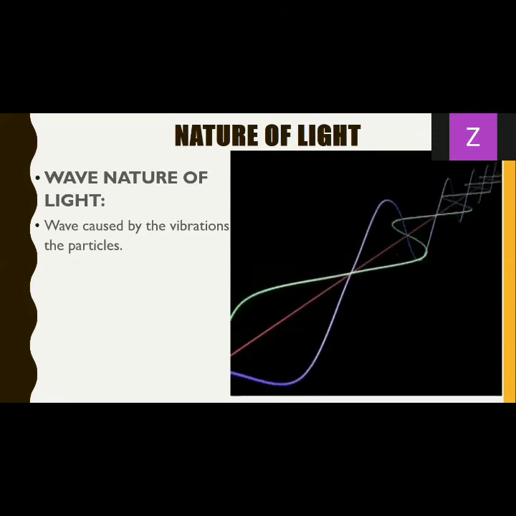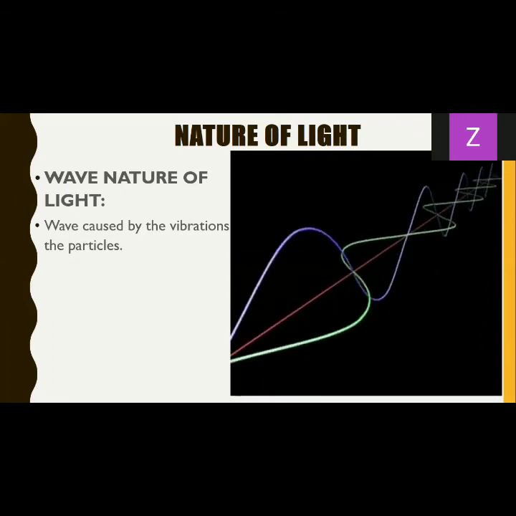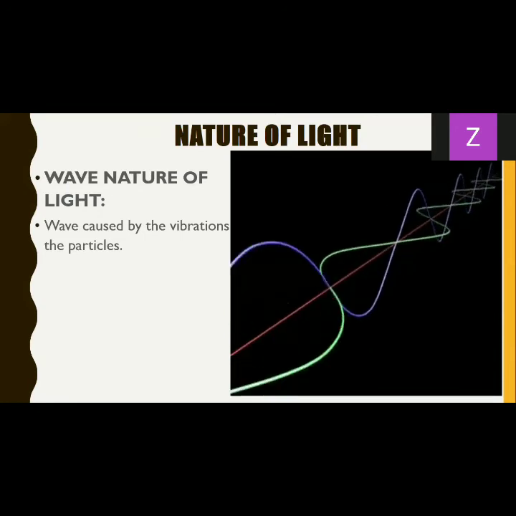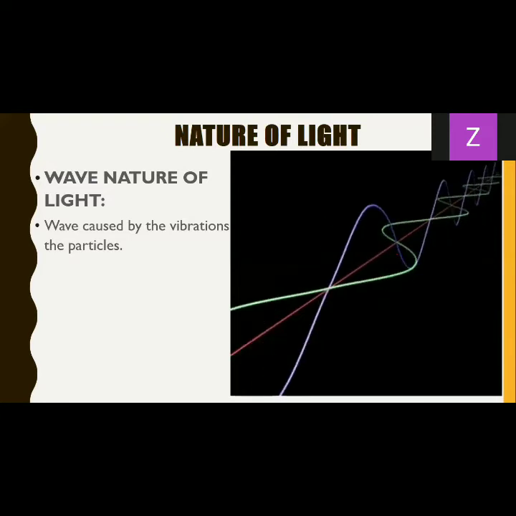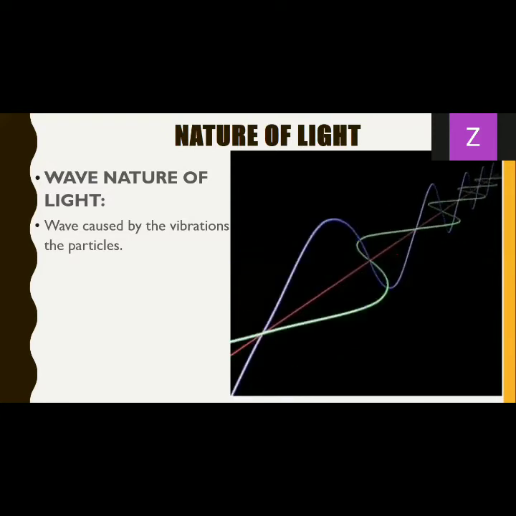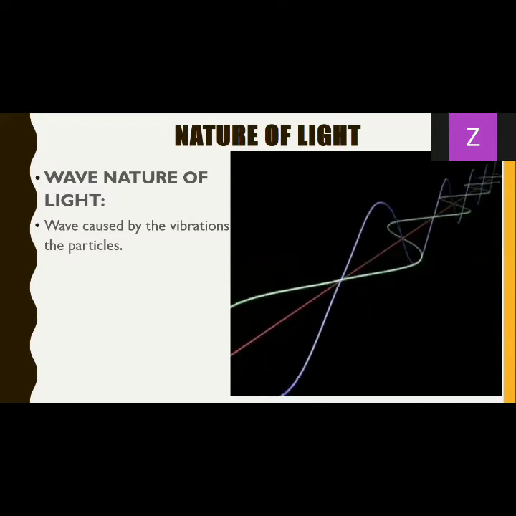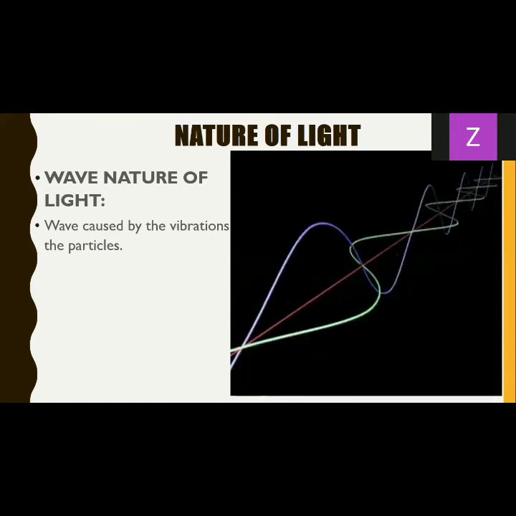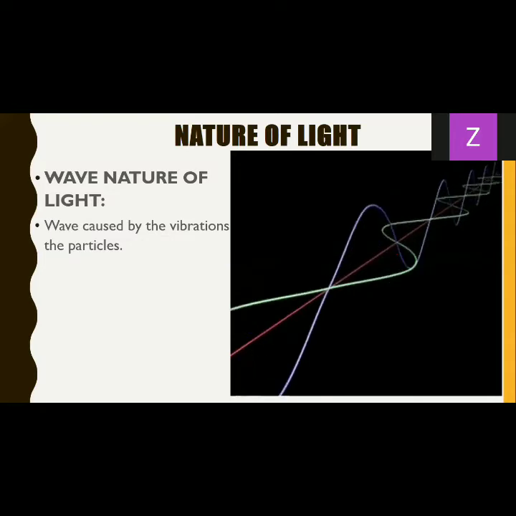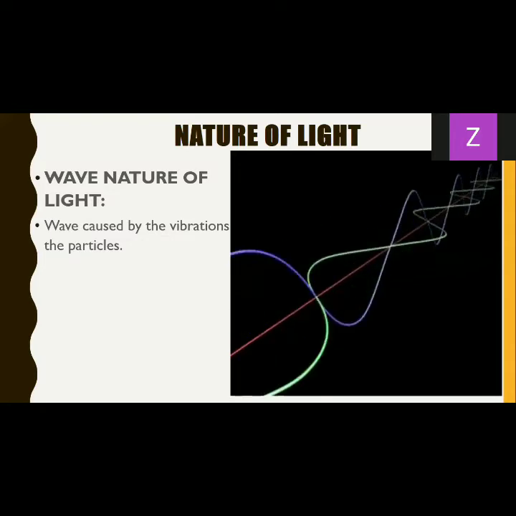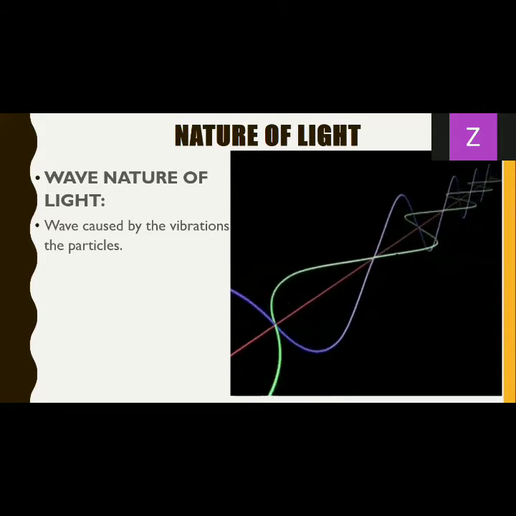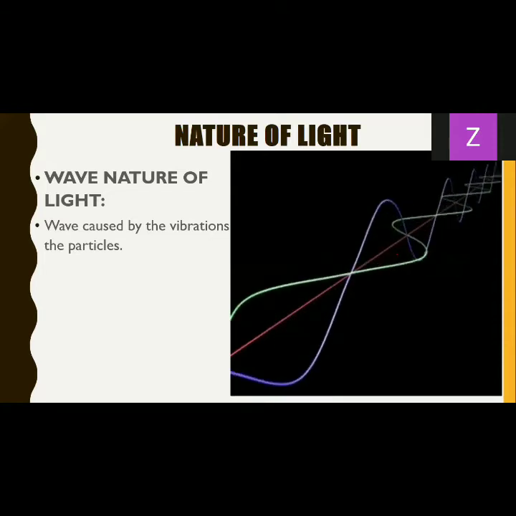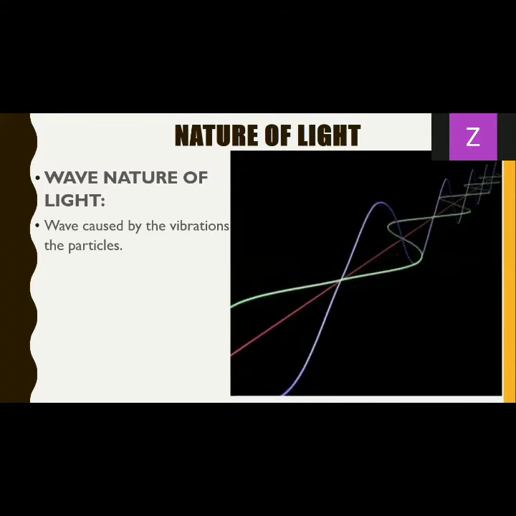So when any particle vibrates, it creates a wave, maybe transverse, maybe longitudinal, but a wave is created, a disturbance is created. Similarly, light is a wave which is created by the vibrations of those particles. Now, what are the advantages of this wave nature? What is the basis for the wave nature to circumvent the drawbacks we had in NCT, which is Newton's corpuscular theory? So this was the concept.